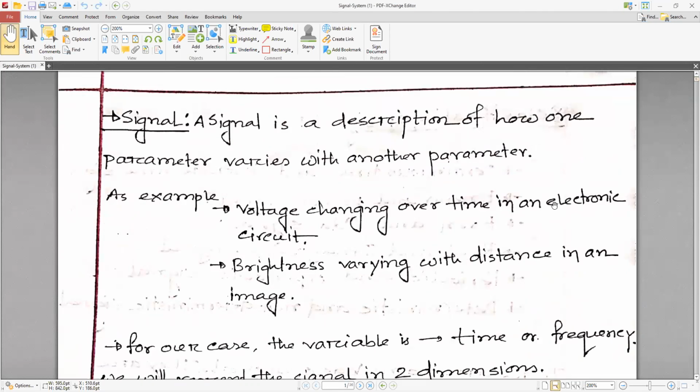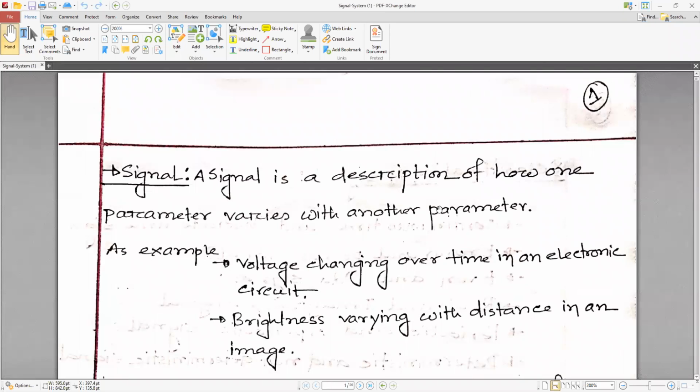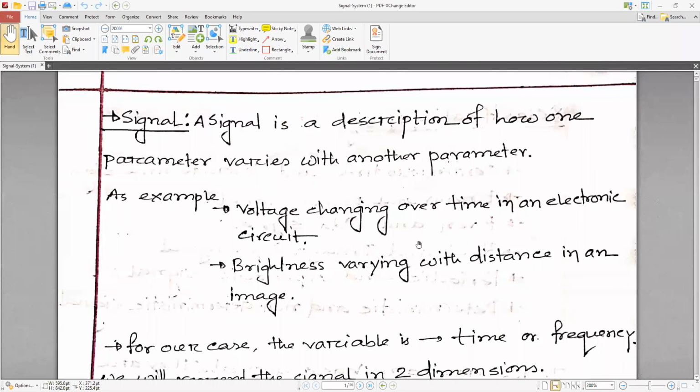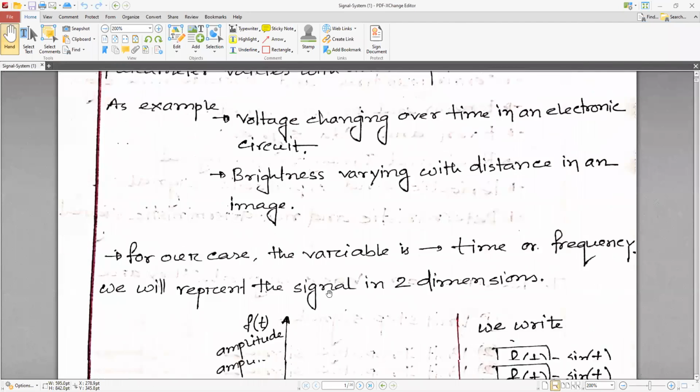We have started from the signal. What is a signal? It is a description of how one parameter varies with another parameter. That is the signal. For example, a voltage changing over time in an electronic circuit, or brightness varying with distance in an image. These are examples of signals.